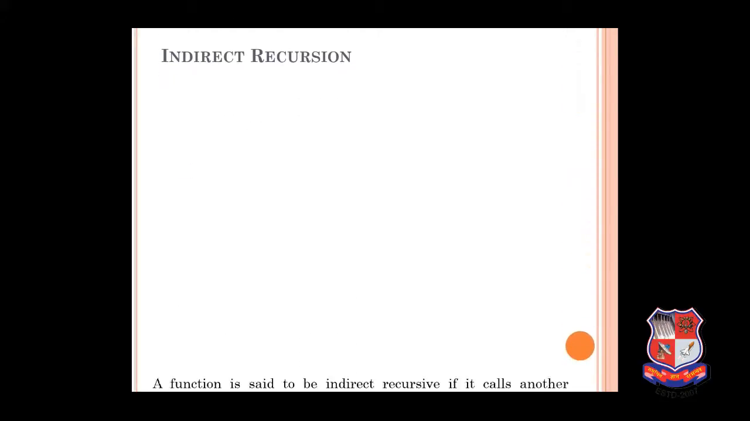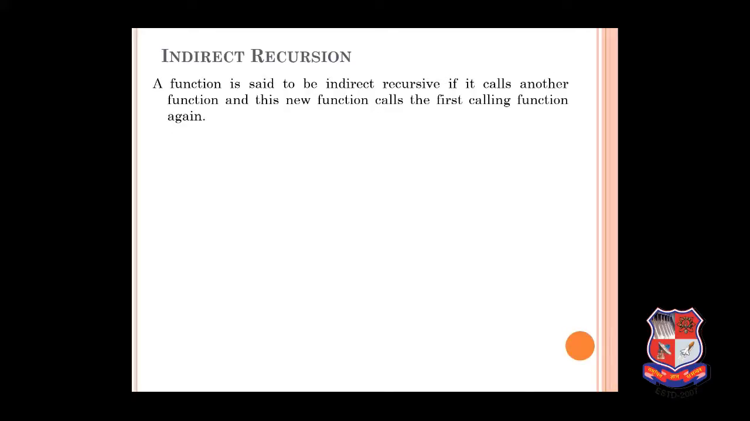Let's see indirect recursion. When a function is called by another function in which it is declared, it is called indirect recursion. A function is said to be indirect recursive if it calls another function and in the new function it calls the first function. For example, we have declared a function 1 having parameter or argument n.